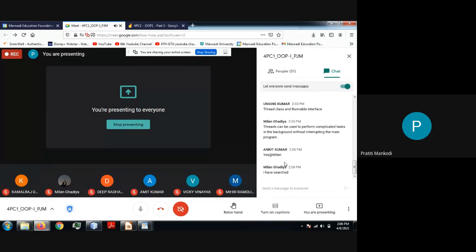As you all know, we have different kinds of threads. Like we have the normal threads, and we have automatically created ones. Your main is an automatically created thread. Then we have a daemon thread. So we have user defined threads. So based on the different scenario, we use different threads. And one more thing, when someone asks, is Java a multi-threaded programming language, you should say yes. Java is a multi-threaded programming language. And how many minimum number of threads will be there in a Java program? Can anyone say this? How many minimum number of threads will be available with a Java program? Yes, which is the name of that thread?